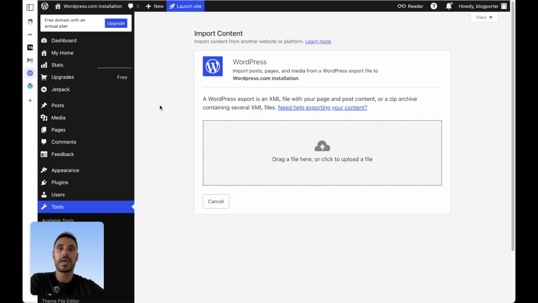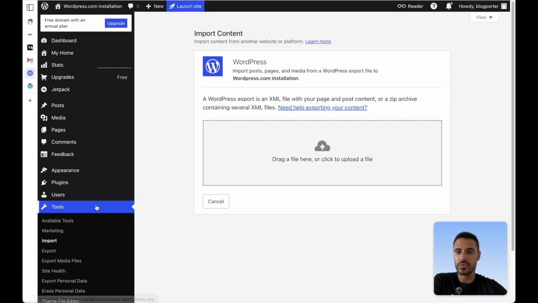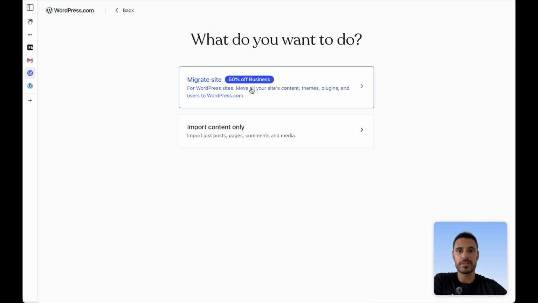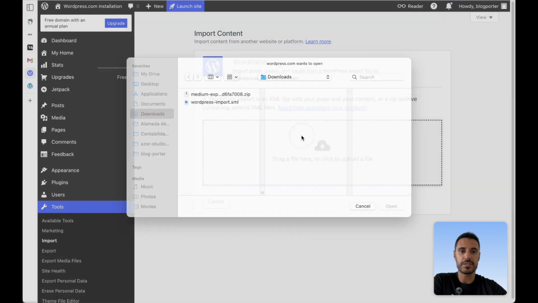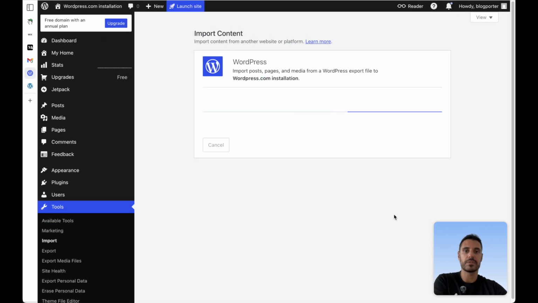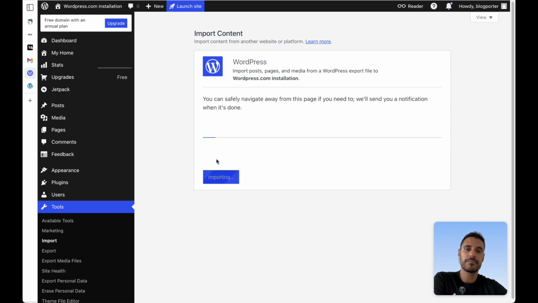So WordPress, there are 2 flavors of WordPress. One is hosted and managed by WordPress themselves. It's a little bit more limited, but it's this one. In here, let me just take me out of the way. I just need to go to Tools, click Import. So I just need to click WordPress here at the top. And if I click Import Content Only, I just need to enter my import file from BlogPorter. Click Import.